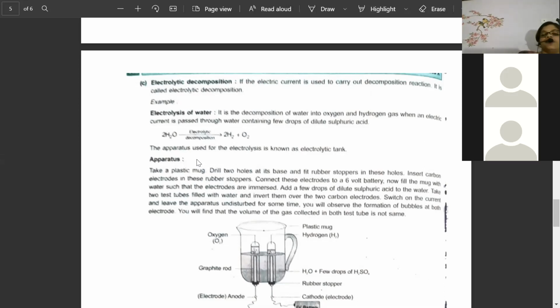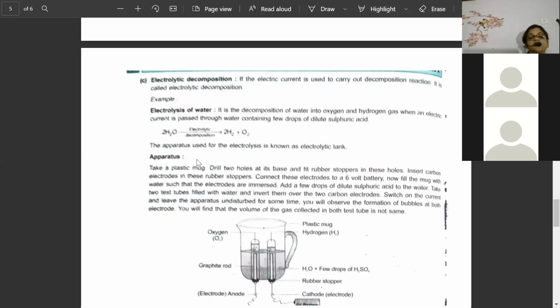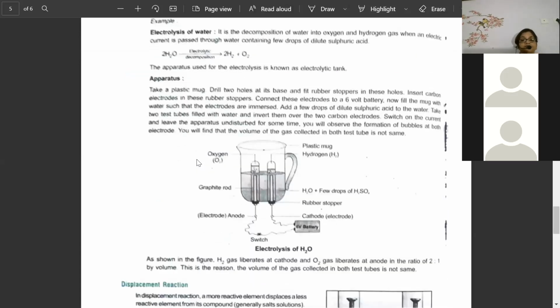Now shall we go for apparatus here? Apparatus is we have to take a plastic mug, drill 2 holes here. Oh my God, time is not that much. Just the 1 minute we have. Okay, electrolytic decomposition we are going to do tomorrow. This apparatus I want. I hope, what is the time?